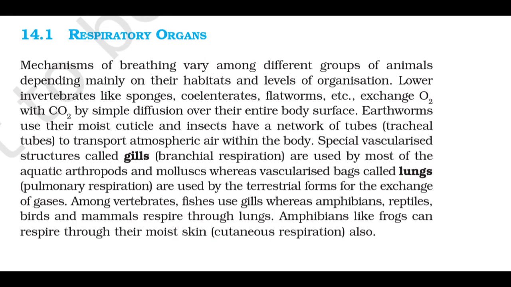The respiratory organs and the mechanism of breathing are described in the following section of this chapter. 14.1 Respiratory organs. Mechanisms of breathing vary among different groups of animals depending mainly on their habitat and level of organization. Lower invertebrates like sponges, coelenterates, and flatworms exchange O2 with CO2 by simple diffusion over their entire body surface. Earthworms use their moist cuticle and insects have a network of tubes to transport atmospheric air within the body.